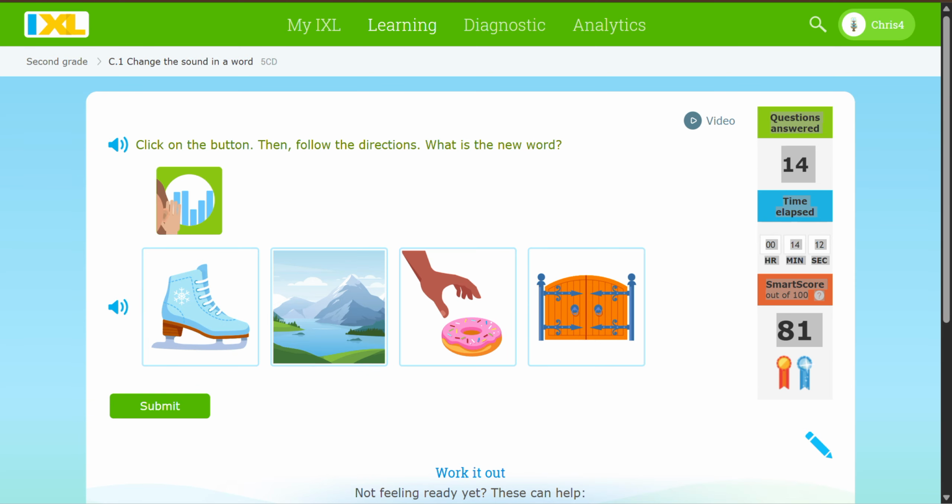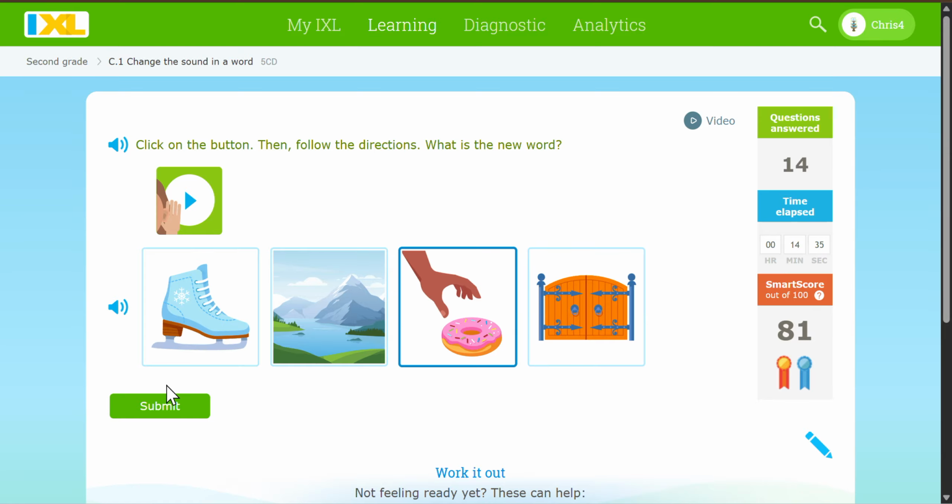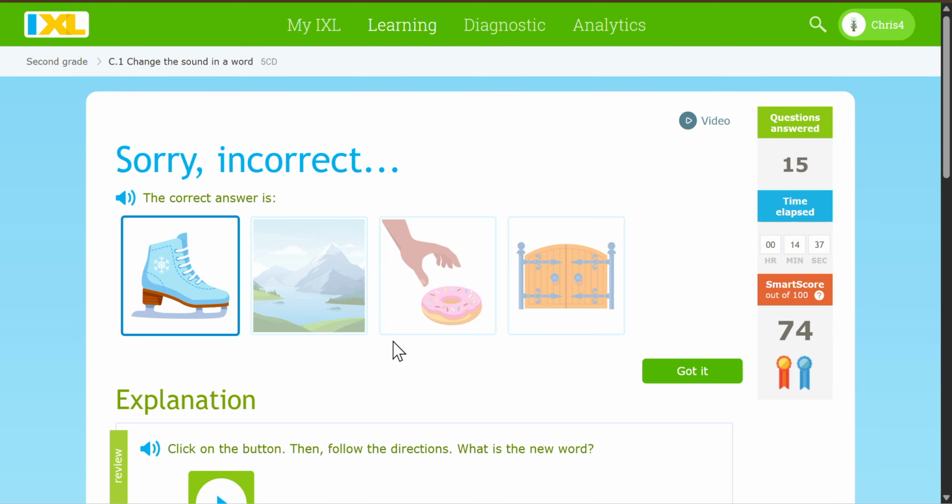Say the word scale. Do you hear the O at the end? Now say scale, but change the O to T. Tail. Skate, lake, take, gate, take. The correct answer is Skate.